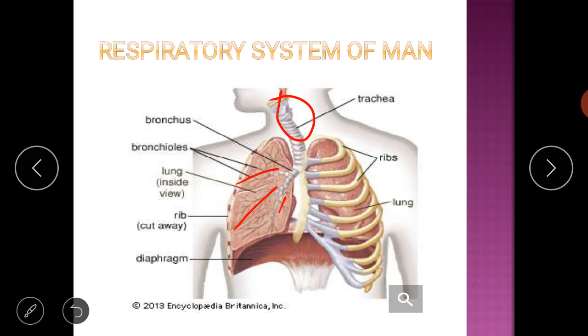Branching of the bronchus is called bronchioles, and these bronchioles are actually carrying out the exchange of gases. This is the left lung and this is the right lung. A left and right pair of lungs is present in the respiratory system of humans.